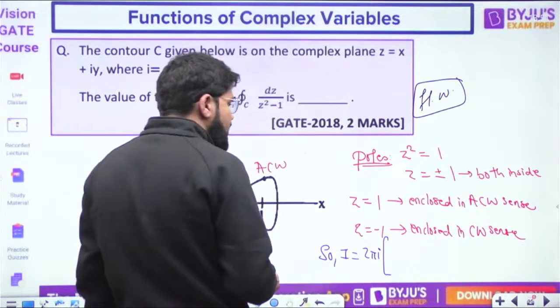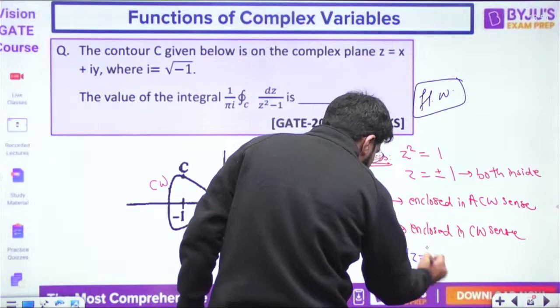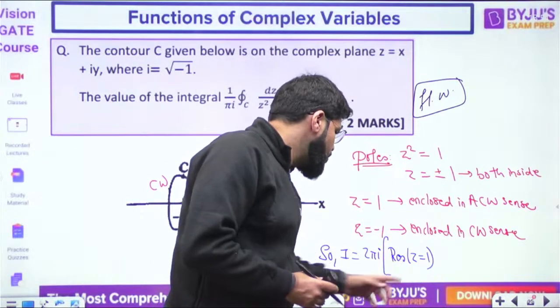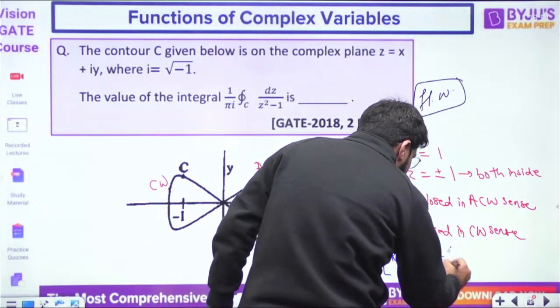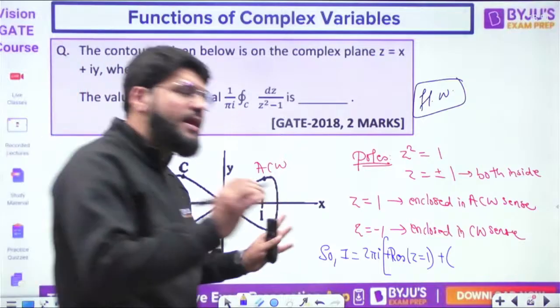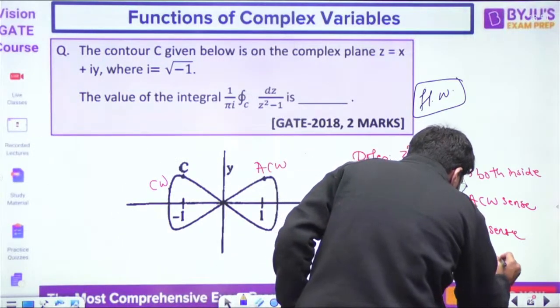Please notice that there will be the residue due to z equal to 1. Normally what we do is the summation of residues. The residue of z equal to 1, in the positive direction, plus the residue of z equal to minus 1. Because it is in the clockwise sense, take the negative sign: negative of the residue for z equal to minus 1.